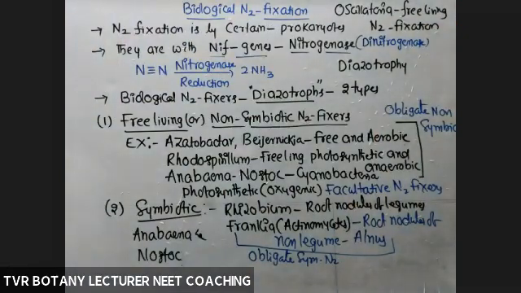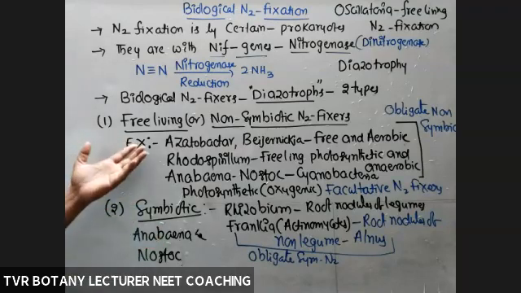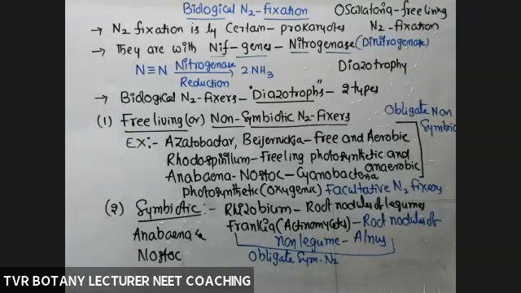Oscillatoria is always only non-symbiotic. But Anabaena is possible both symbiotically and non-symbiotically, both categories. So that's about the classification of biological nitrogen fixers.